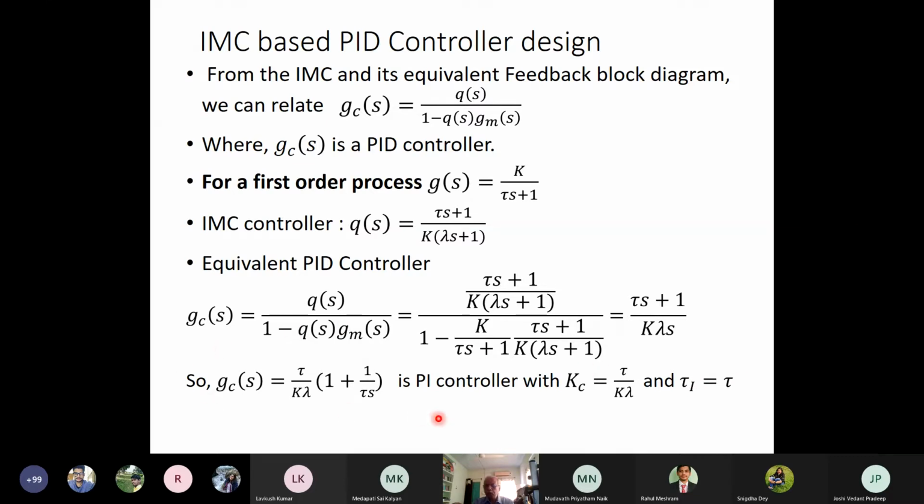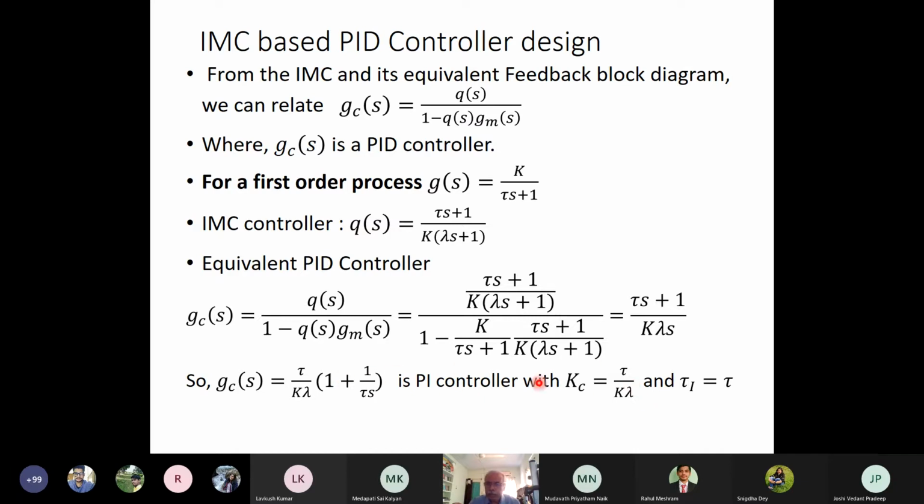This form of equations resembles the direct synthesis approach which we have studied earlier, right? In the direct synthesis approach, we took a reference trajectory of 1 by tau C s plus 1.